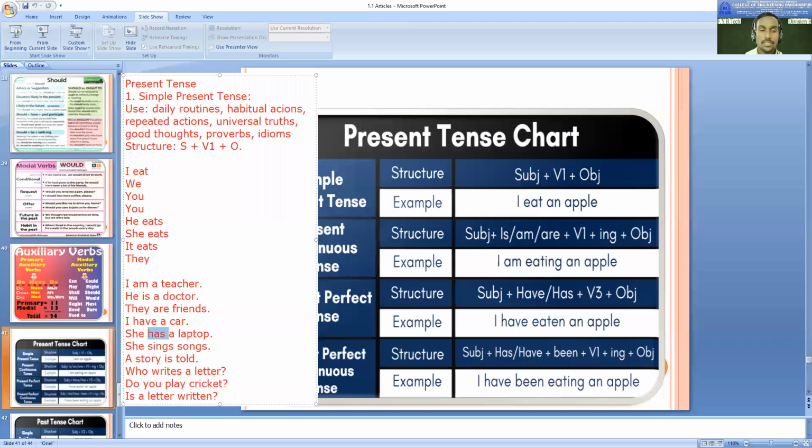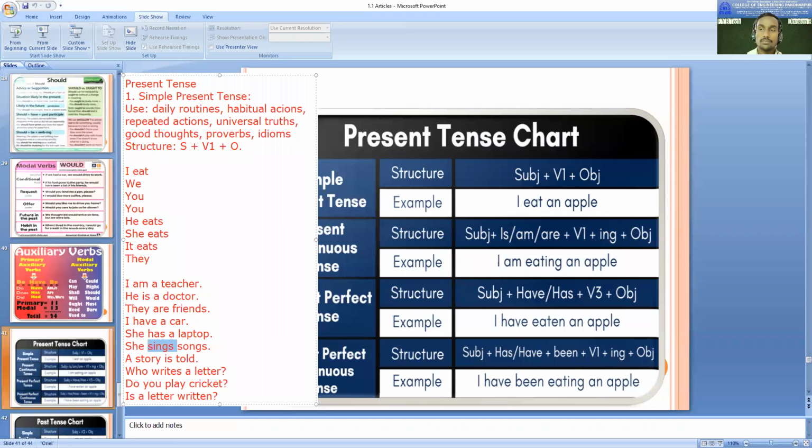So what is the verb here? She sings songs. Simple present tense. Here also simple present tense. You'll come to know "sing" is the verb, and that is in V1. This sentence is as per this structure. But many students only remember this structure, and they are not able to identify these kinds of sentences.